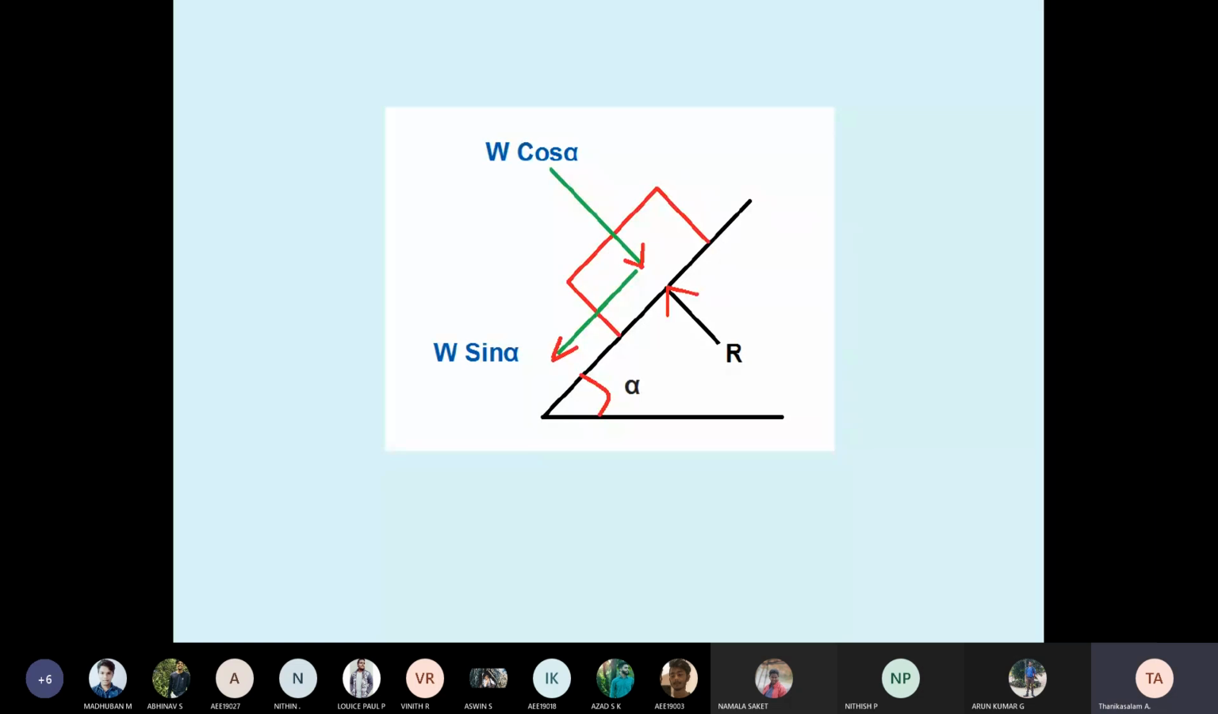The other thing comes next. What is the other thing? If the body is moving upward, friction is downward. Okay, like that. So this is the first step. Remember, students, any block on an inclined surface, W cos alpha and W sin alpha. Then you think about other things later. Okay.